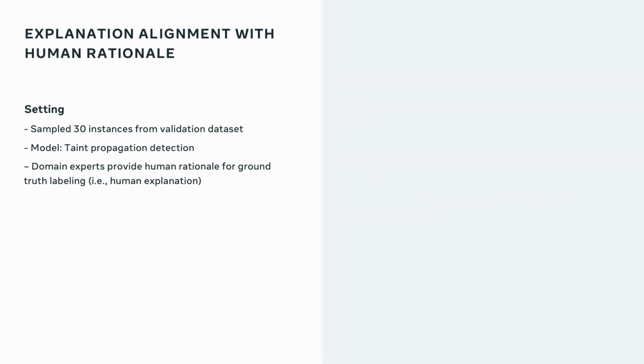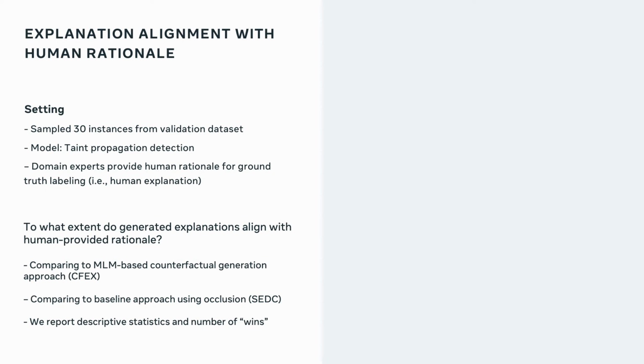In another set of experiments, we wanted to understand how the explanations that we produce align with human rationale. Again, we sample 30 instances from a validation data set, in this case from the tame propagation detection model. We had domain experts for that model provide human rationale for their ground truth labeling, and we see this as a proxy for human explanation. Then we asked, to what extent do these generated explanations align with the human provided rationale?